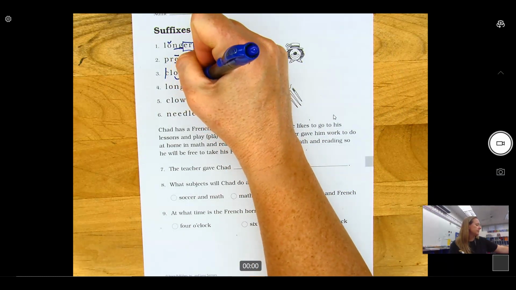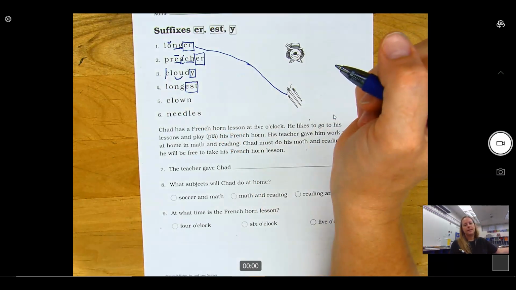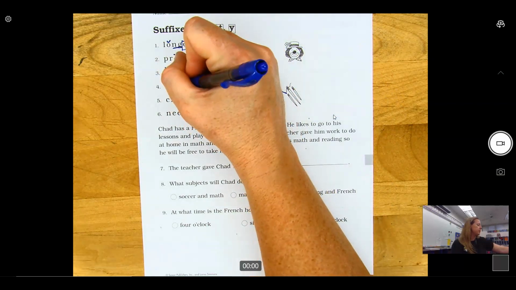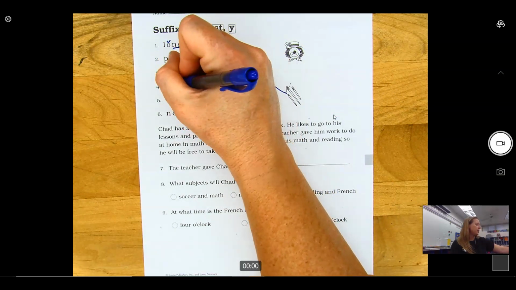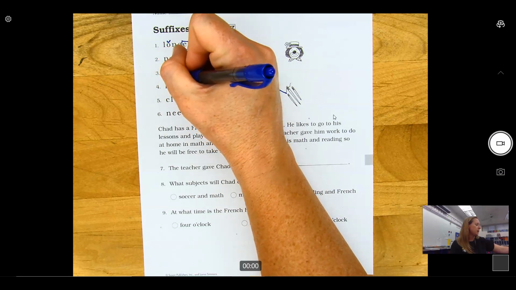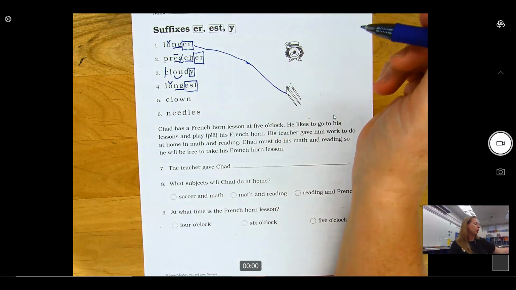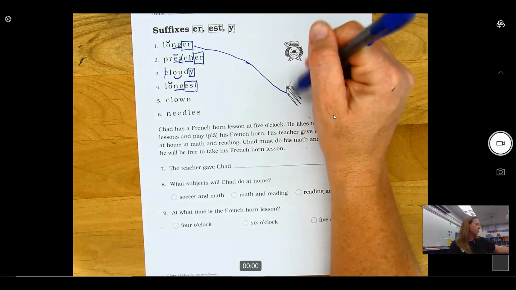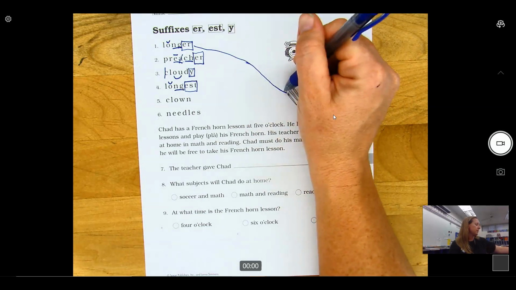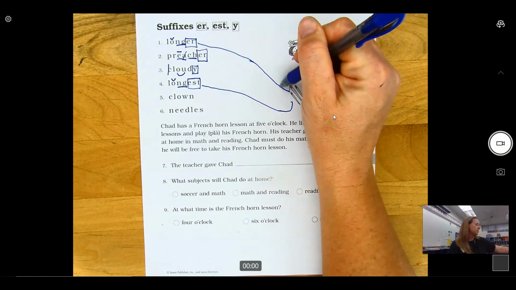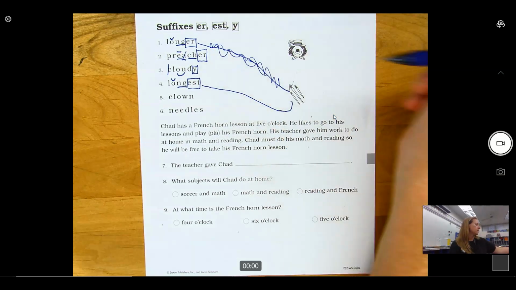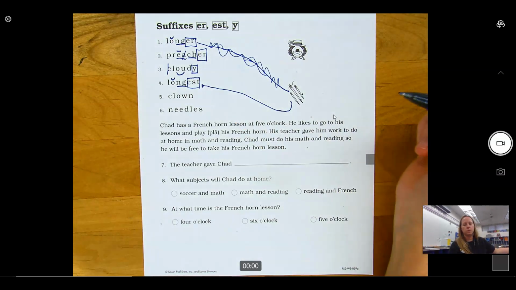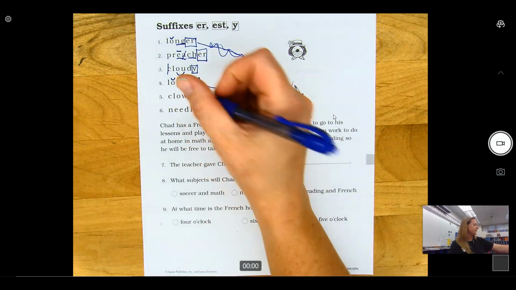Okay, suffix EST, box it. When we use EST, that means we have 3 or more items we are comparing. Okay, so here is a digraph NG, and our vowel is followed by a consonant. We code it with a breve. Longest, longest. Okay, so we could say longer was here, but this is 3 or more items, right? So that actually wasn't the right one. It is actually this one. Okay, because this is 3 or more items, and we use this word when we say 3 or more items.